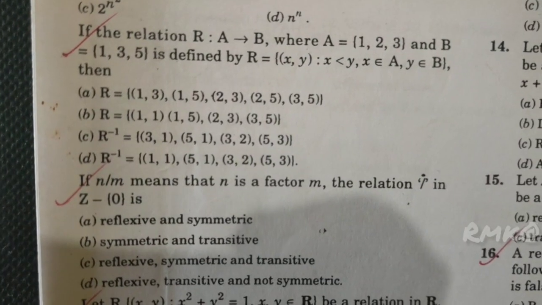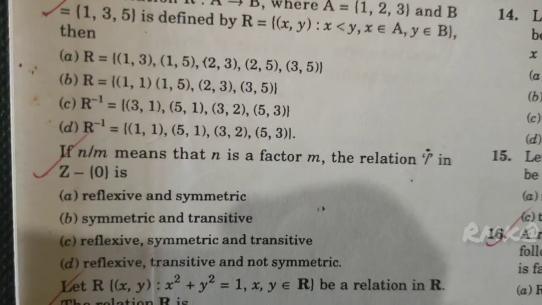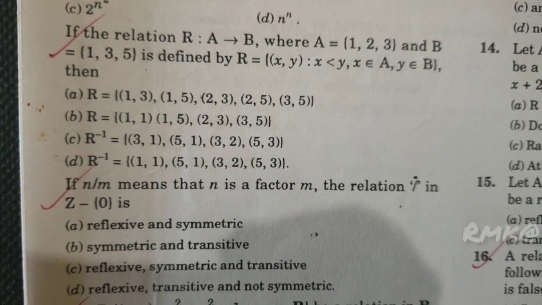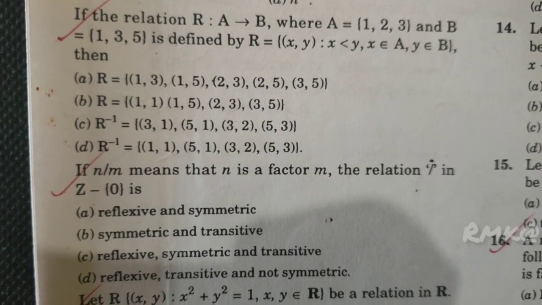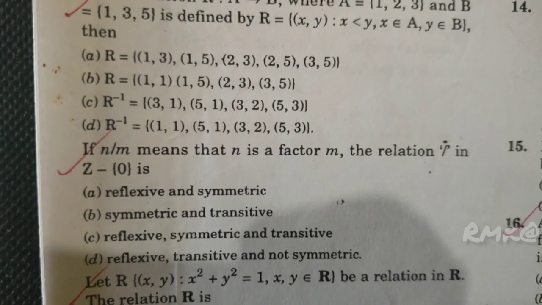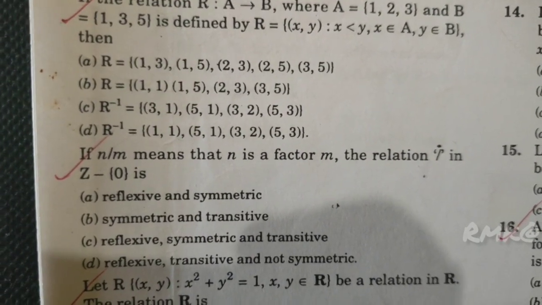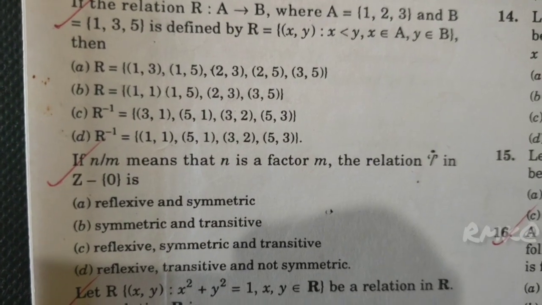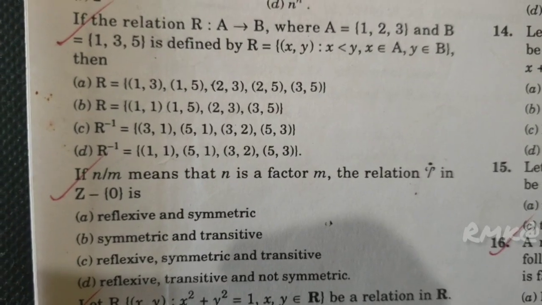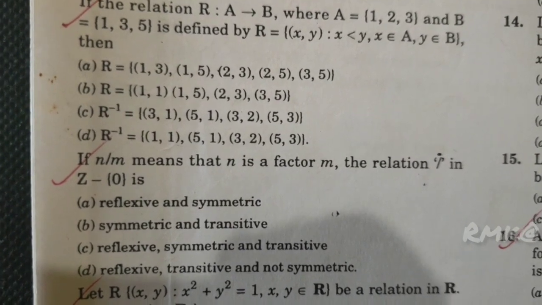If n is a factor of m, the relation between n and m is n is a factor of m. The relation defined in Z minus {0}, that is non-zero integers, is: reflexive and symmetric; symmetric and transitive; reflexive, symmetric and transitive; reflexive, transitive, not symmetric. Clearly it is not symmetric because 5 is a factor of 10, but 10 is not a factor of 5. Symmetry is not possible.